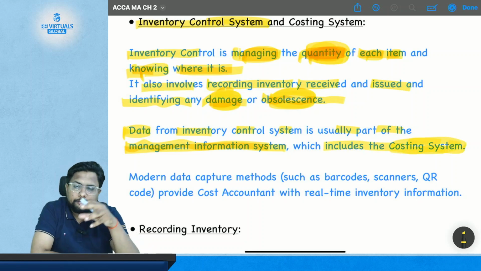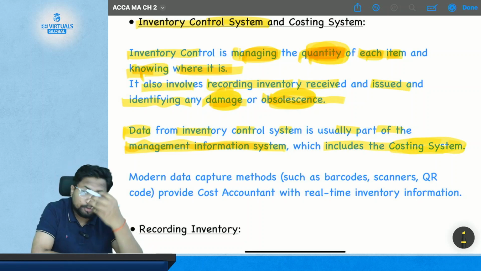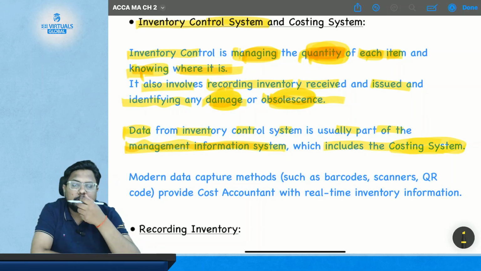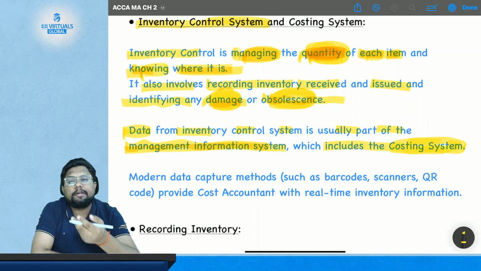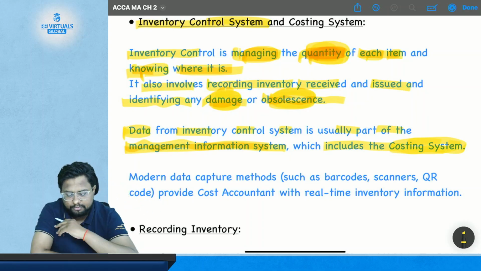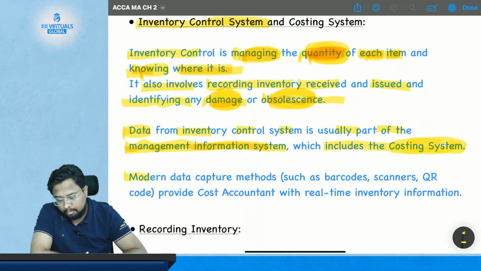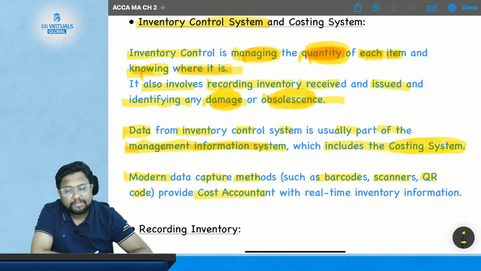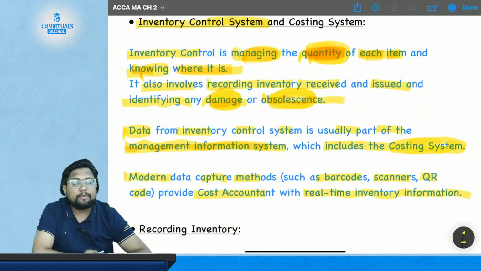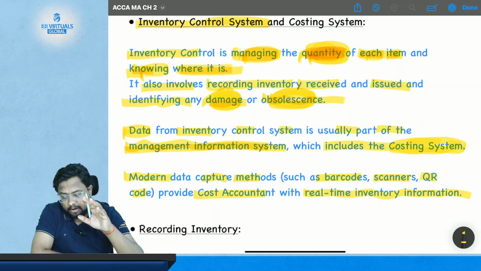Okay, so it will also include the costing system, because every time you receive or issue the material, the cost of that receipt and issue of material will become part of the costing system also. Okay, now modern data capture methods such as barcode scanners and QR codes provide the cost accountant with real-time inventory information. It provides the cost accountant with real-time accounting information.